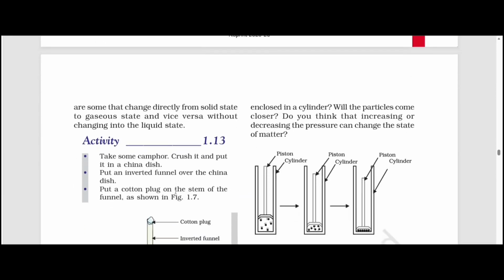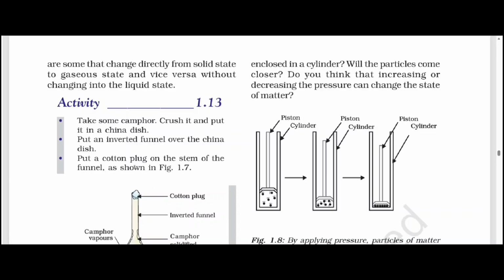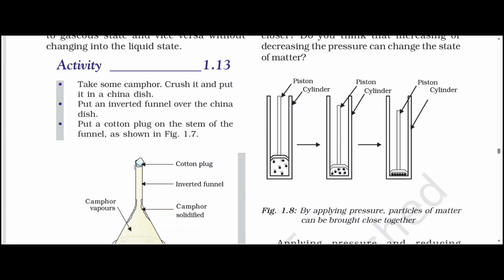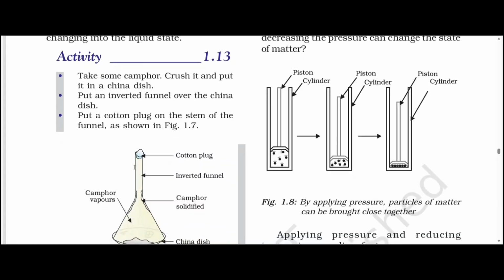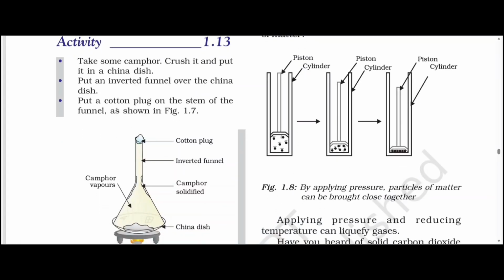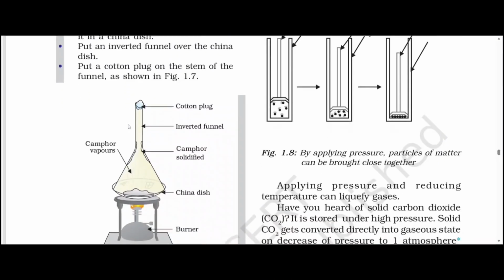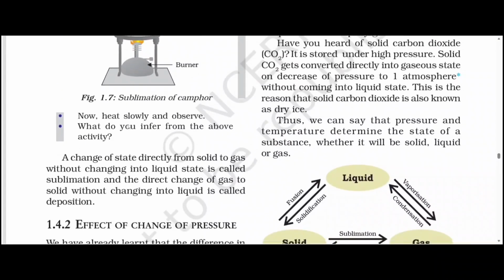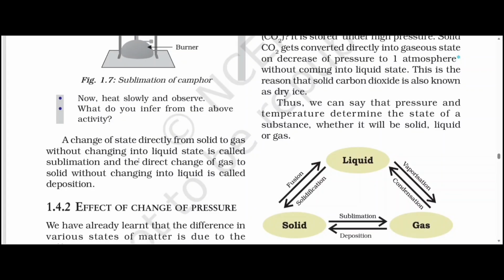Activity 1.13. Take some camphor, crush it and put it in a china dish. Put an inverted funnel over the china dish. Put a cotton plug on the stem of the funnel as shown in the figure. Pause the video, check out the figure. Now, heat slowly and observe. What do you infer from the above activity? A change of state directly from a solid to gas without changing into liquid state is called sublimation, and the direct change of gas to solid without changing into liquid is called deposition.